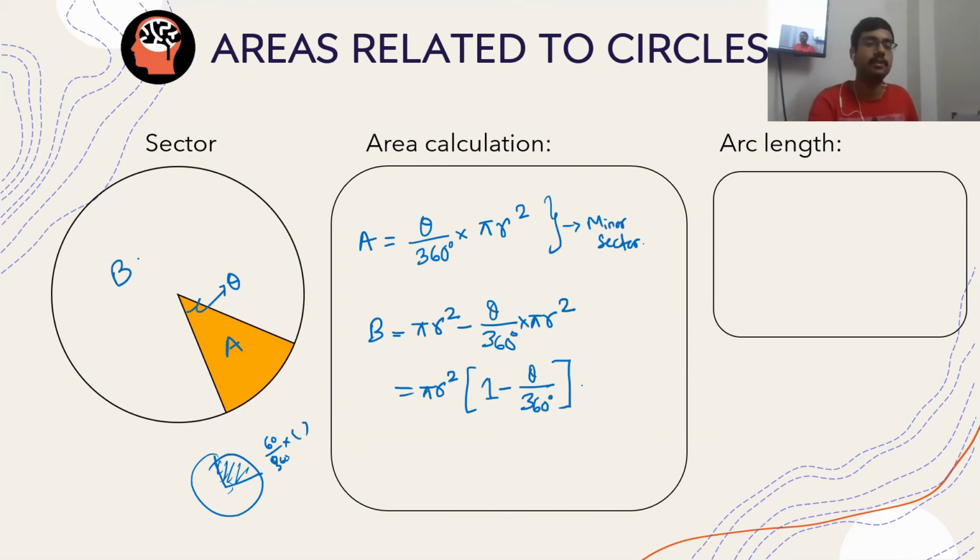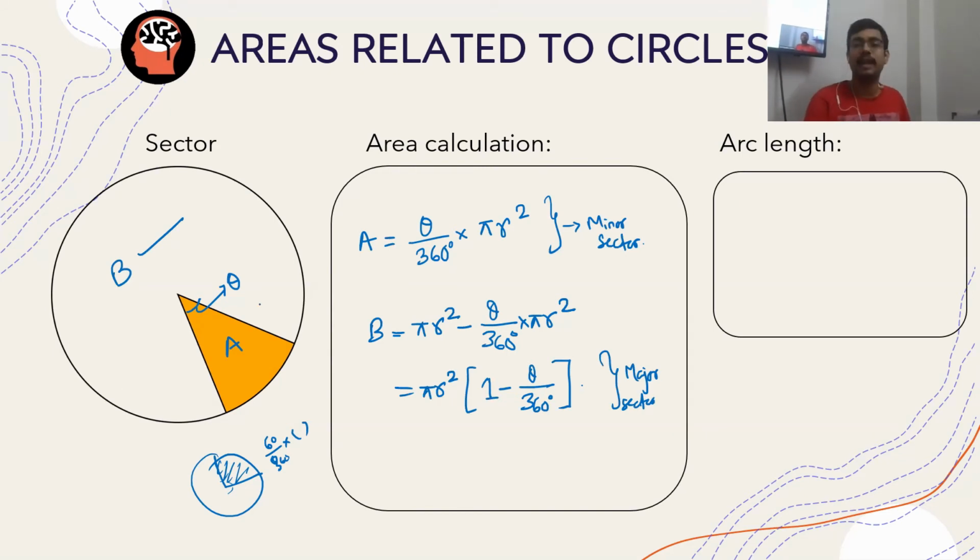B is the area of the major sector. Theta by 360 is always less than 1, because theta is always less than 360. Are you getting my point? So this always holds. Is this clear to all of you?